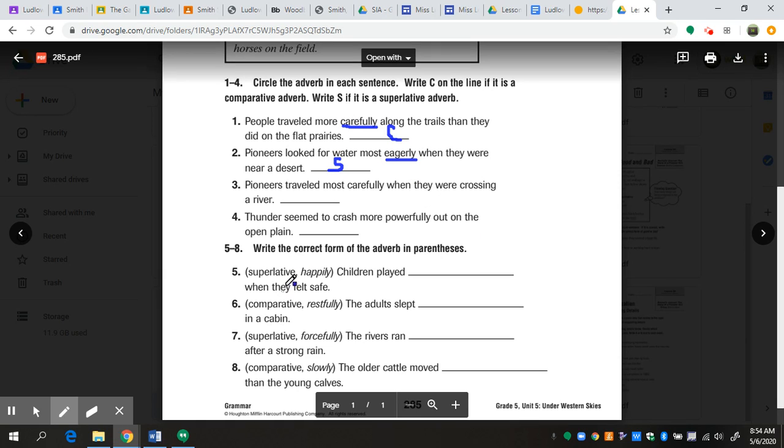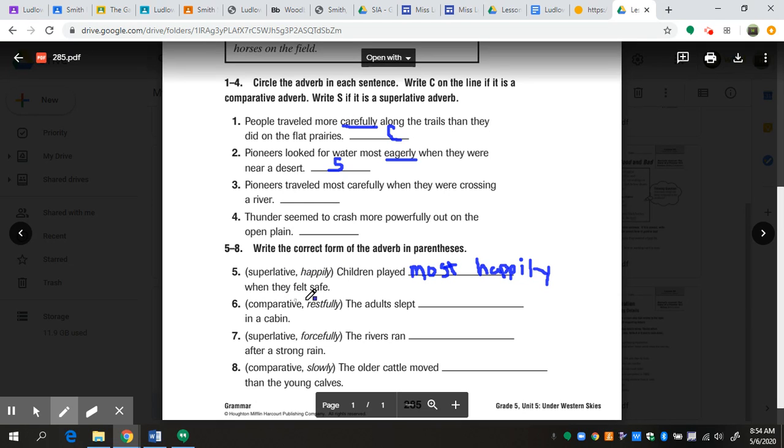For numbers 5 and 6, let's take a look at our directions. Write the correct form of the adverb in parentheses, superlative and happily. What did I say previously? Superlative means that we have the word most in front of it. This is going to take me a while because there are a lot of words here. Most, my adverb is happily, so I'm going to write happily on the line. Okay, not horrible. Children played most happily when they felt safe. Remember, most is your superlative form.